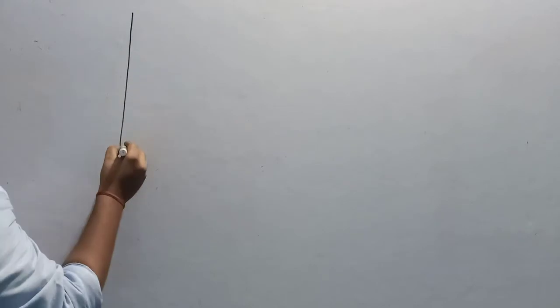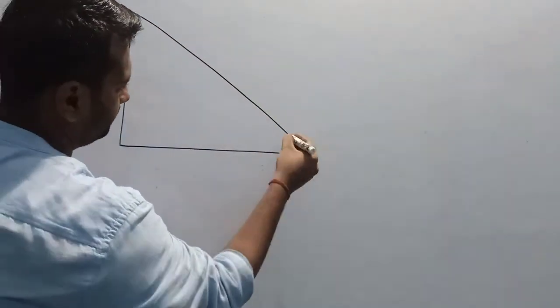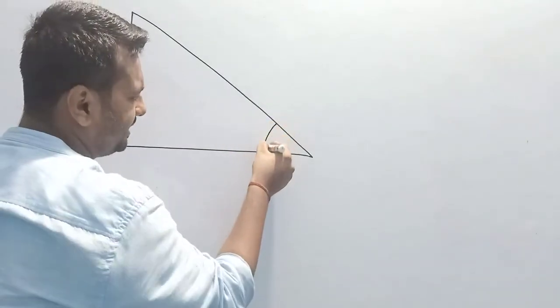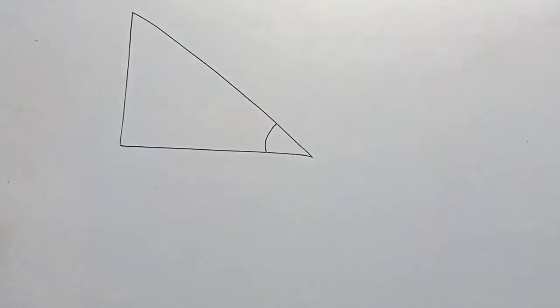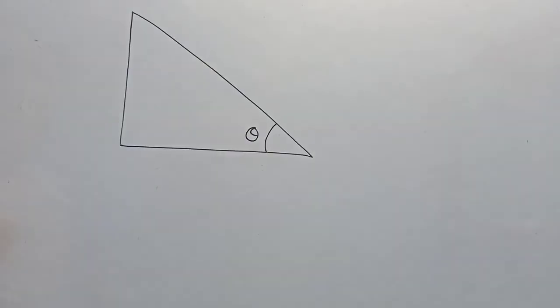Suppose this is an incline. Sometimes it is also called a wedge. The incline has an angle of inclination theta.